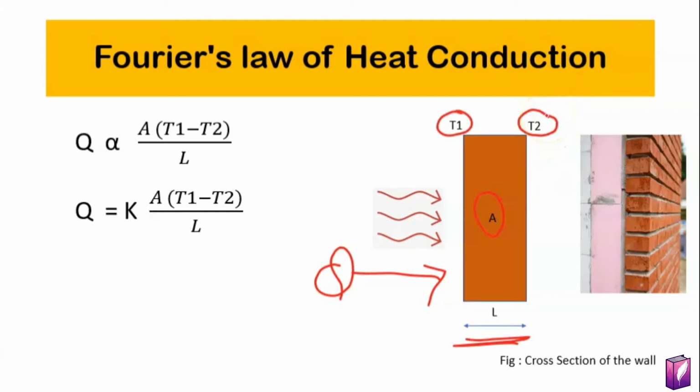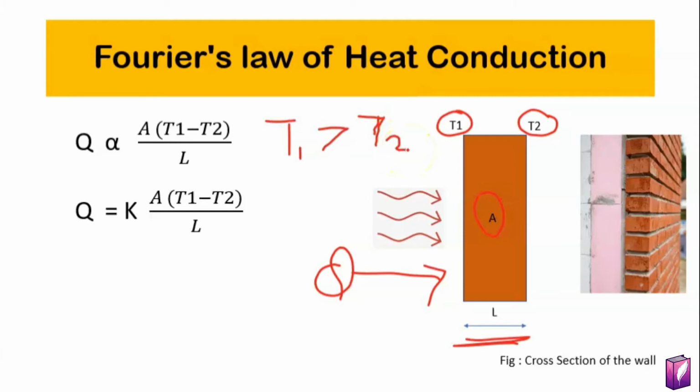Only when T1 is greater than T2 will the heat transfer. If we said that T2 is greater than T1, it is not possible because it would be in opposition to the second law of thermodynamics. Hence, heat transfer will occur only when T1 is greater than T2.